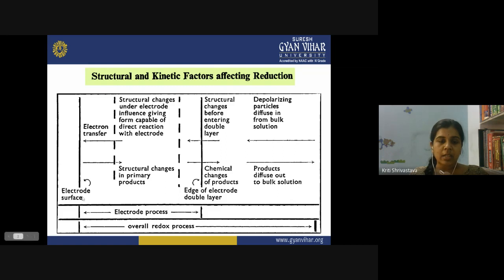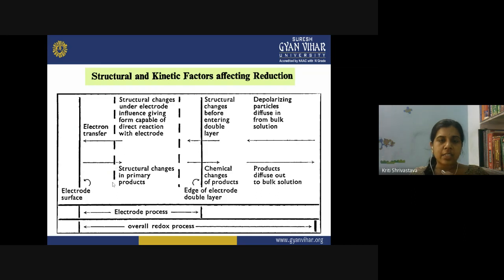So, here in this diagram, you can see this is the surface of the electrode, and above the electrode surface is the area where the double layer exists. You know that on the electrode surface we have a double layer of ions.